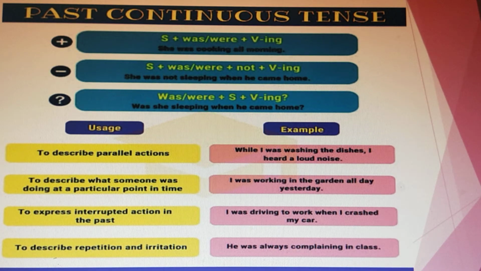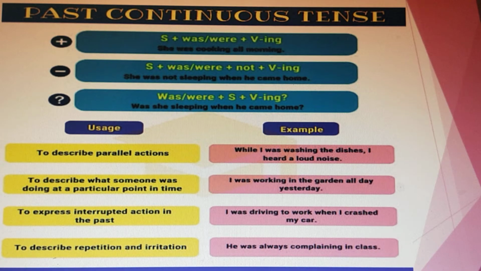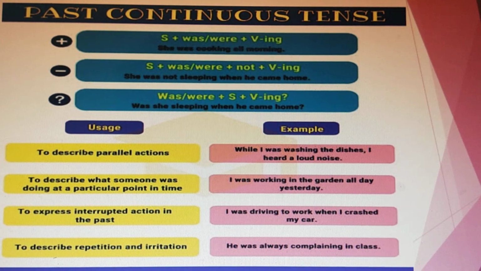Okay. Then, to describe what someone was doing at a very particular point in time: I was working in the garden all day yesterday. Then, to express an interrupted action in the past: I was driving to work when I crashed my car. So here in this statement, the interrupted action is what? That is when I crashed my car.